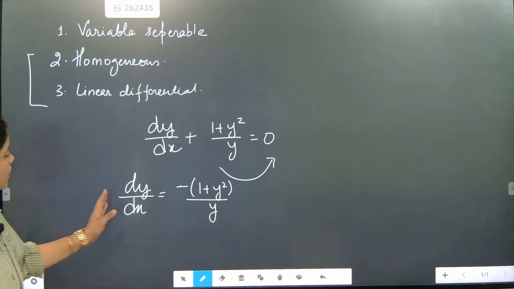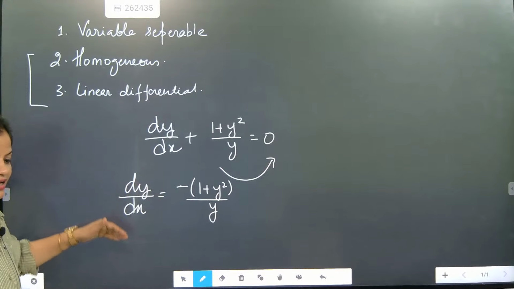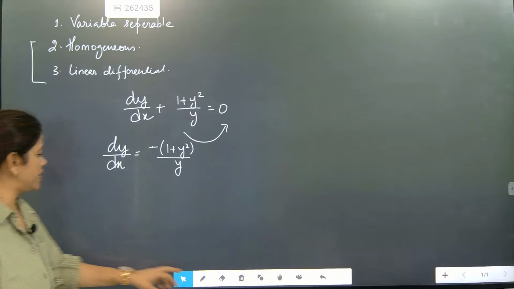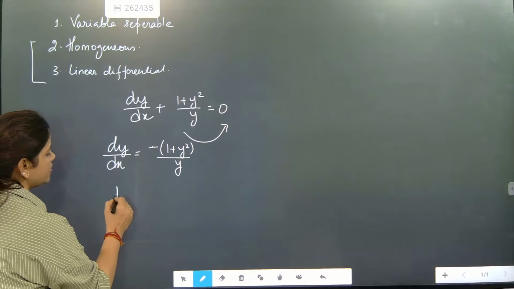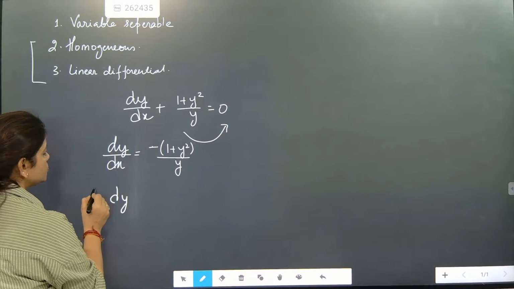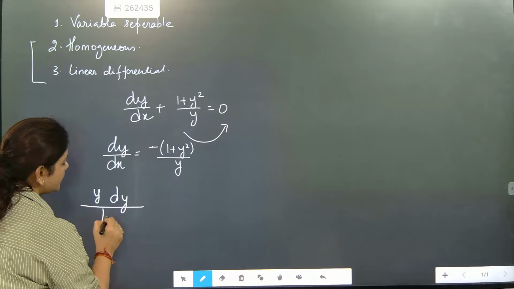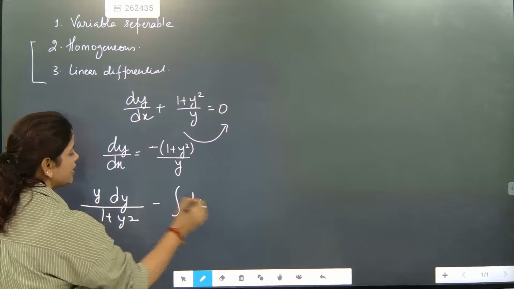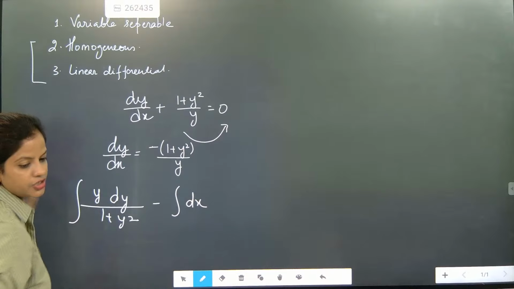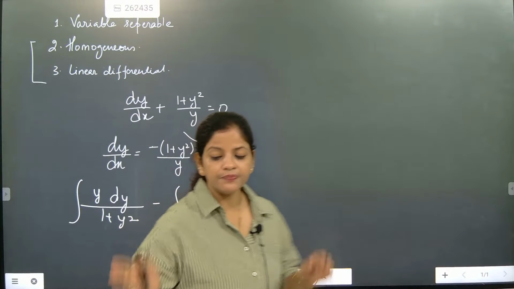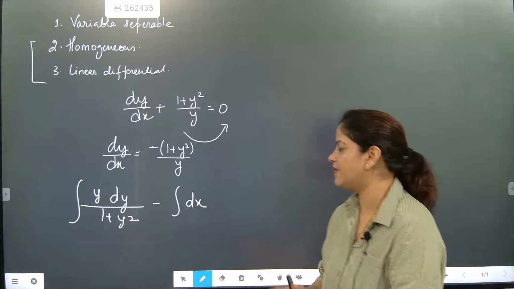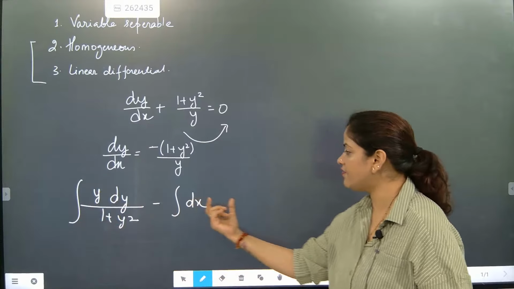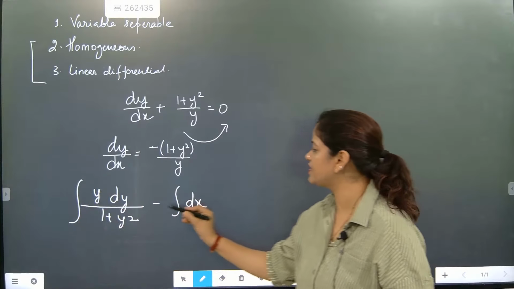So we separated it. But you will ask why dy/dx is still there. Then we write dy, and shift this y to that side: y/(1 + y²) dy = -dx. Now put integration. What we have done is separated the variables. Whatever comes with y, we shifted one side, and whatever comes with x, we shifted one side.